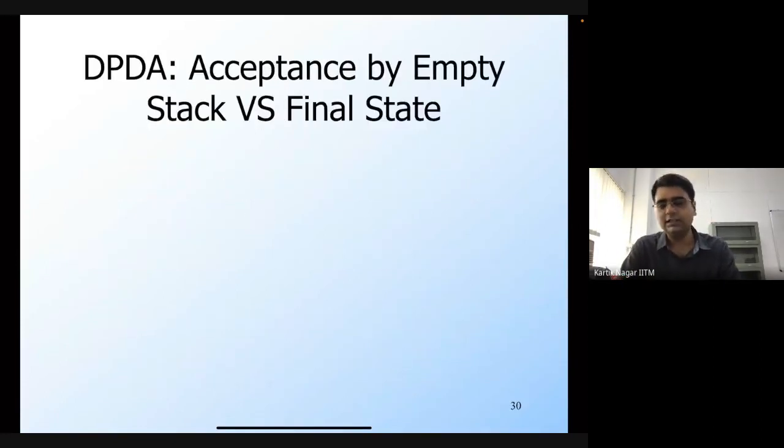Now, another interesting property of DPDAs is that the acceptance criteria of empty stack and final state are not the same. We saw that in a PDA, the two acceptance criteria are actually the same. If you have a PDA and you consider its language defined by, for example, empty stack, then I can construct another PDA which is going to accept the same language through the acceptance criteria of final state. But you can't do the same thing in a DPDA.